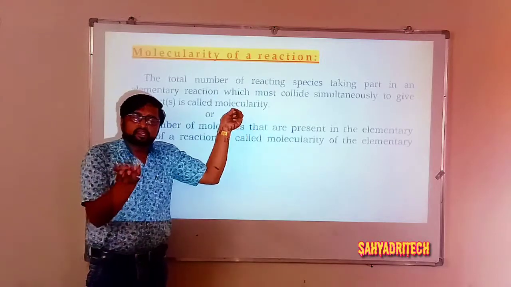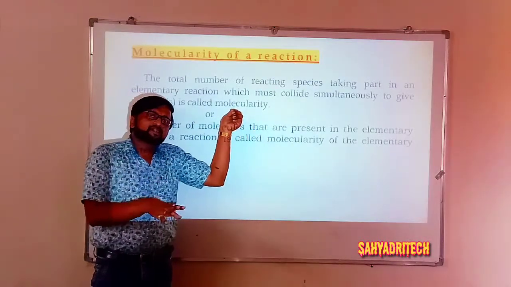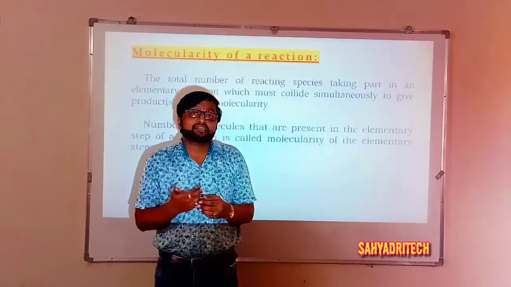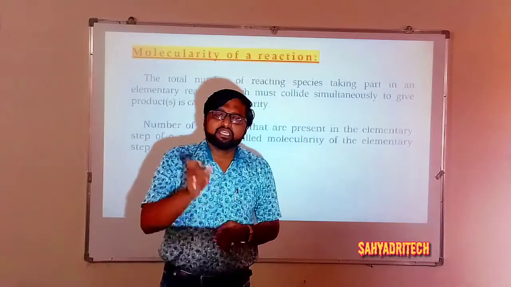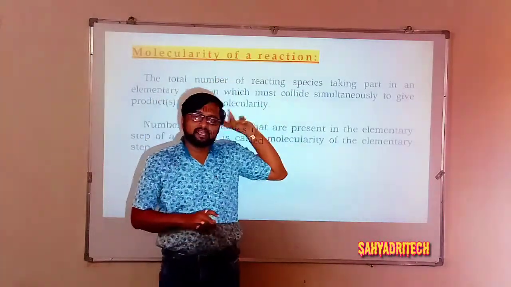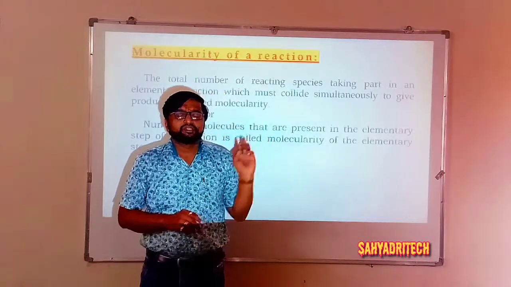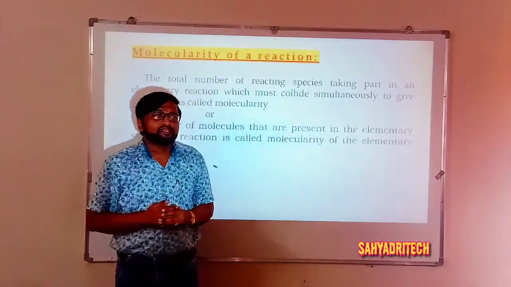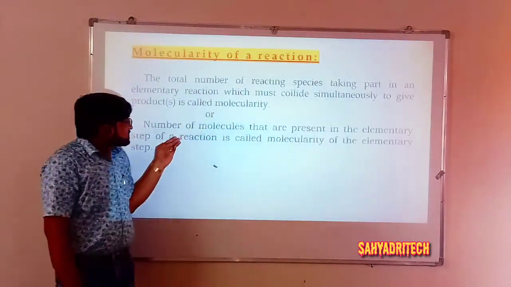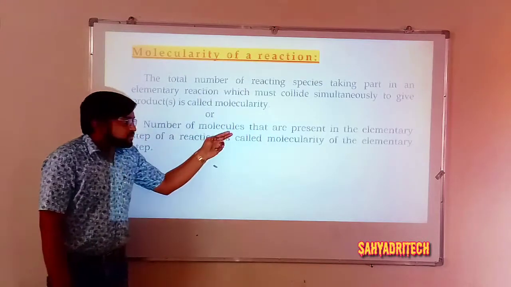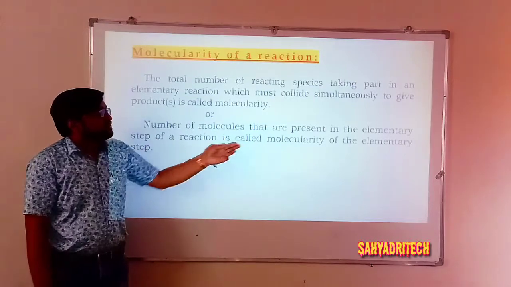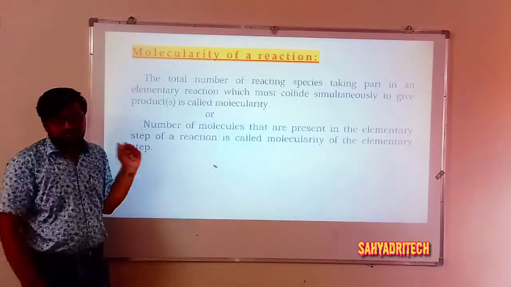If there is only one reactant molecule, then one is the molecularity. If there are 2 moles of reactants involved, then 2 is the molecularity, and so on. So the molecularity of a reaction is the total number of reactant species of an elementary step or elementary reaction which must collide simultaneously to give a product. Or in another way, the number of molecules present in the elementary step of a reaction is called the molecularity of that elementary step.